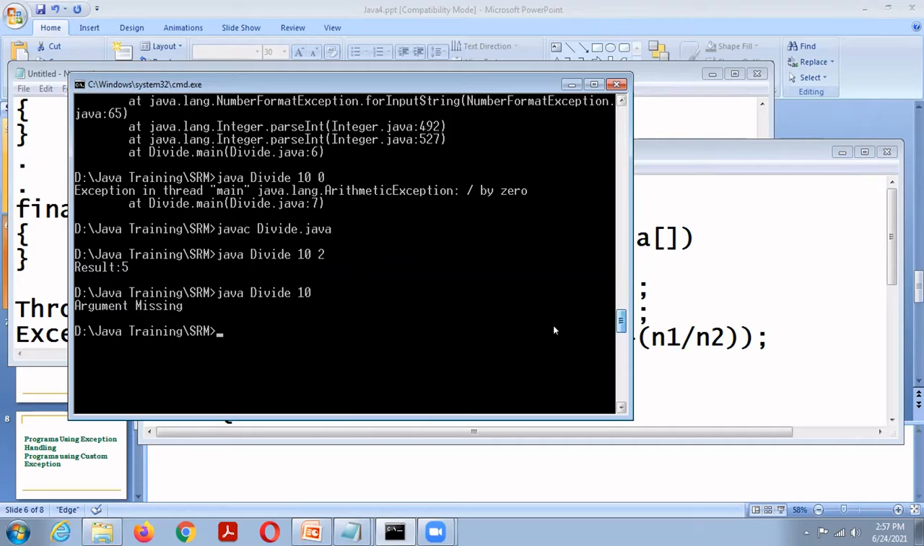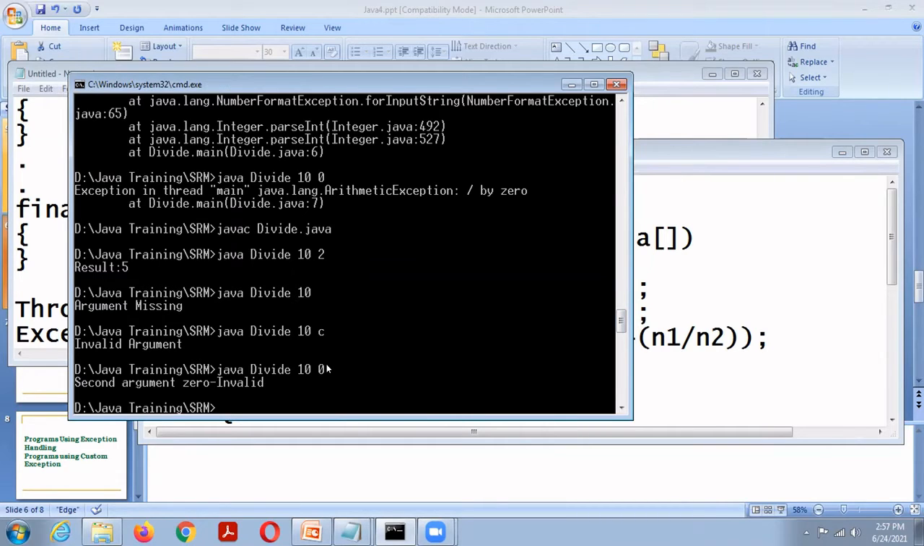Here this exception is handled by the catch block, so it displays argument missing. Another one, 10 C: C is an invalid argument. Then Java Divide 10 0: here the second argument 0 is invalid. So all exceptions are successfully handled.